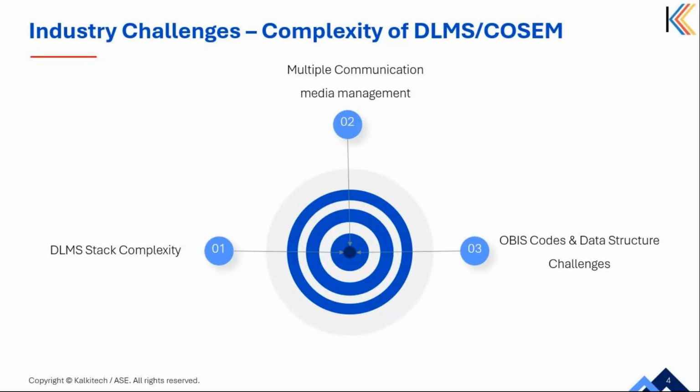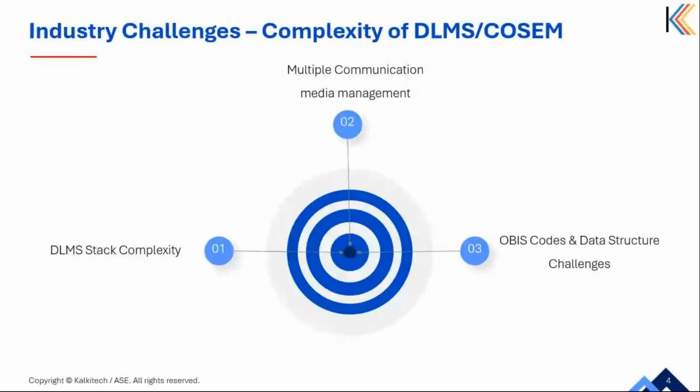Utilities may have different data models requiring customized mappings of OBIS codes, further increasing the implementation effort. Additionally, ensuring that all meters in the ecosystem adhere to the same data structure is a challenge, leading to interoperability issues if not handled properly.